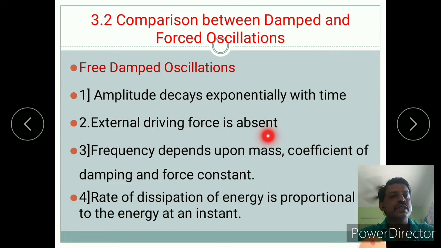External driving force is absent, means in free damped oscillation we cannot apply an external force. Frequency depends upon mass, coefficient of damping, and force constant. So these are the things on which the frequency depends, and they are very important in free damped oscillation. The rate of dissipation of energy is proportional to the energy at that instant, means how much energy we have at that particular point. This is known as rate of dissipation of energy.